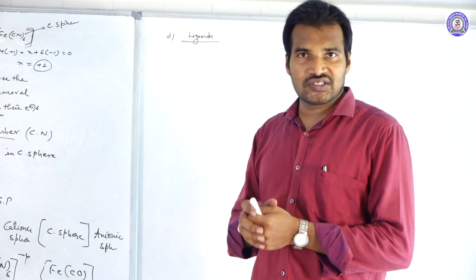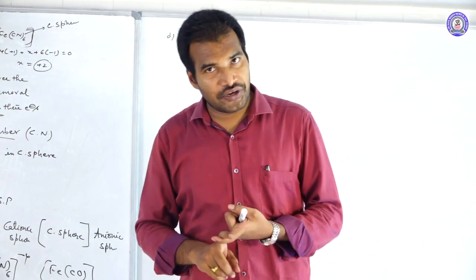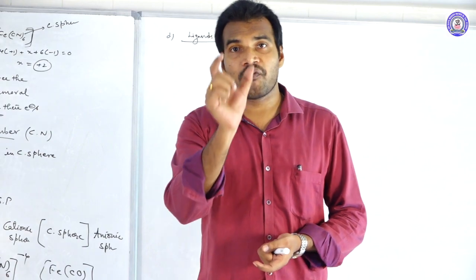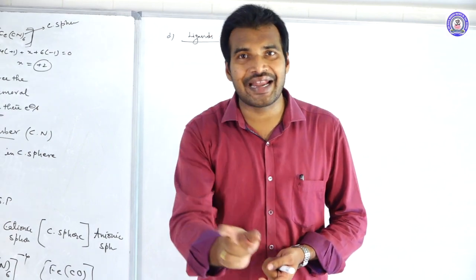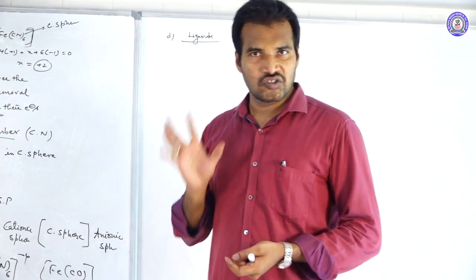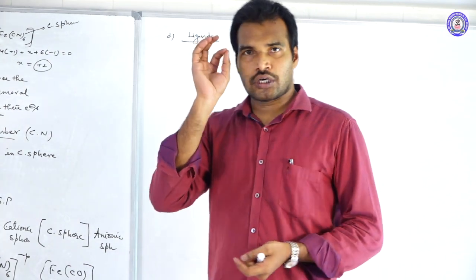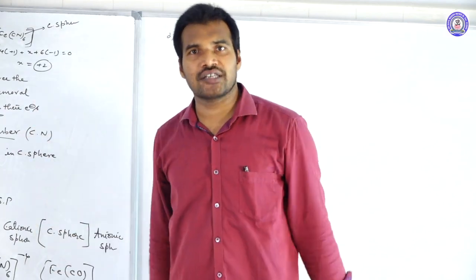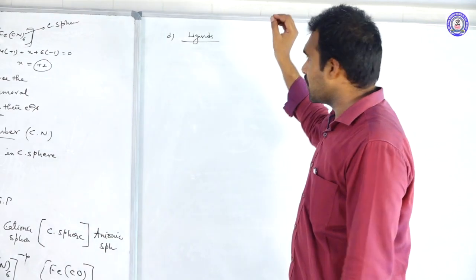A ligand may have one or many donating sites, and the number of donating sites a ligand has is called its denticity. So denticity is the total number of sites from where the ligand can donate.